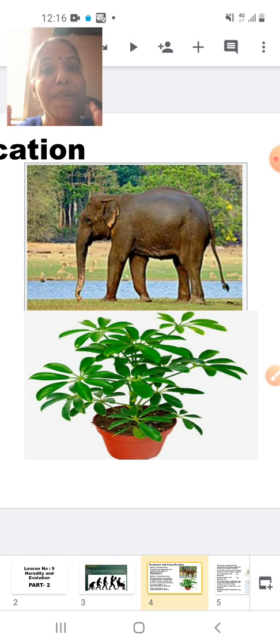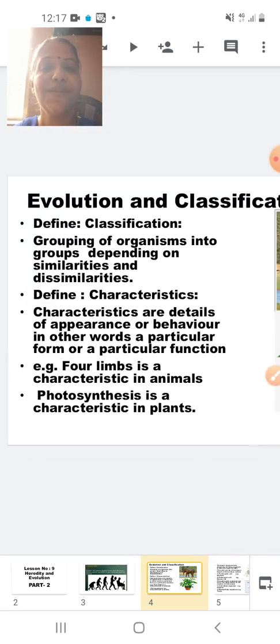Now the moment I say plant, what comes to your mind? The plant is green in color. If it is green in color, it will carry out photosynthesis and prepare its own food. So this is a characteristic of a plant. This is a feature of a plant. So this is what you call a characteristic. So here, define characteristic. Characteristics are details of appearance, that is how they are, and behavior, in other words, of a particular form or a particular function.